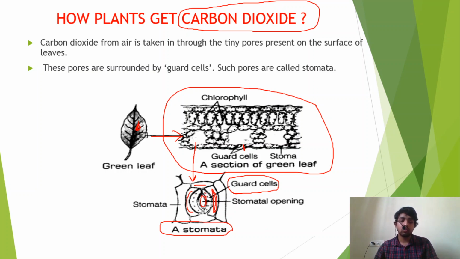So through this hole, through this stomata only, carbon dioxide enters into the plant leaf. And I told you in the beginning that oxygen is released by the plant after photosynthesis. Oxygen also comes out of the plant leaf through this opening only. So that means exchange of gases takes place through the stomatal opening. Understand? Okay.